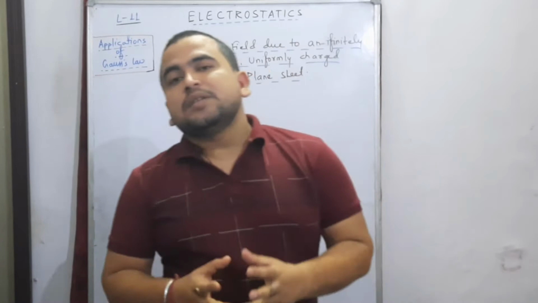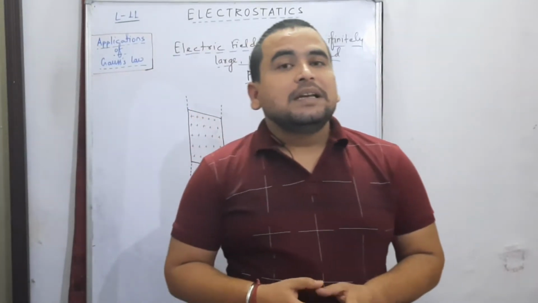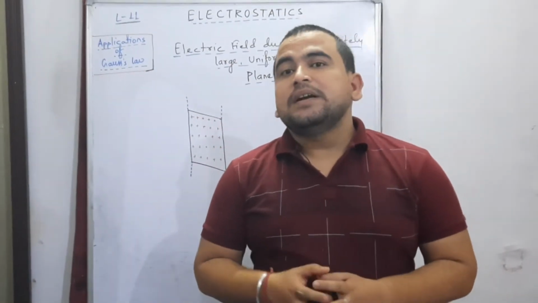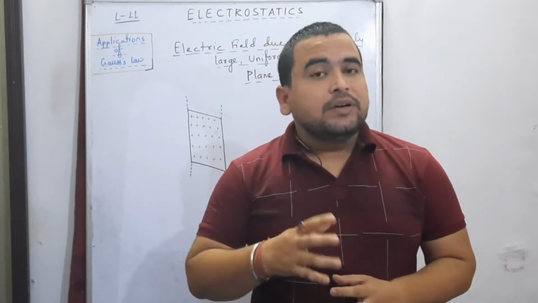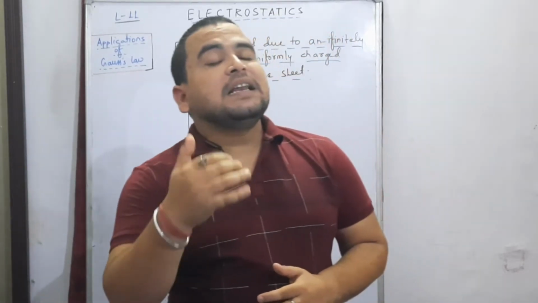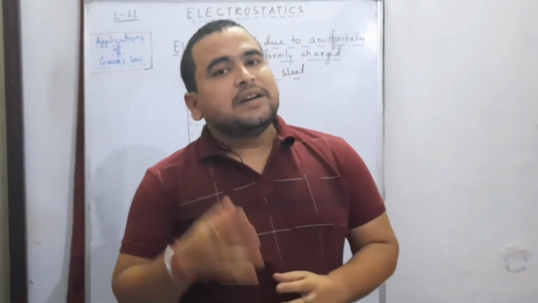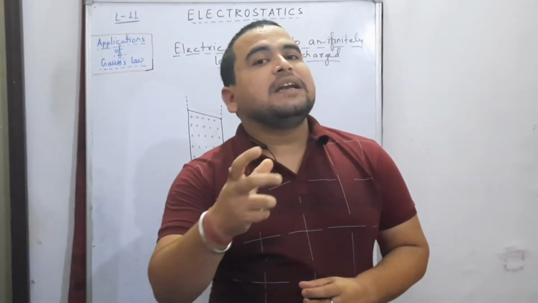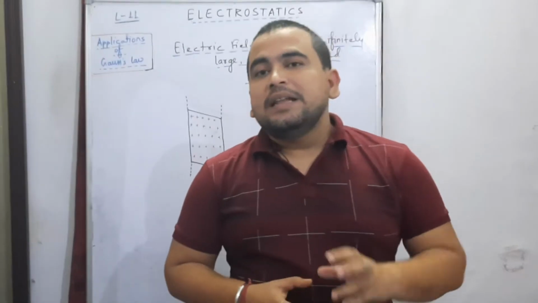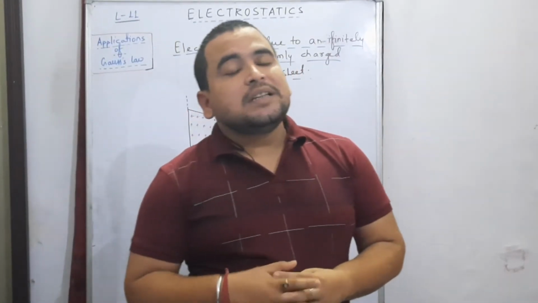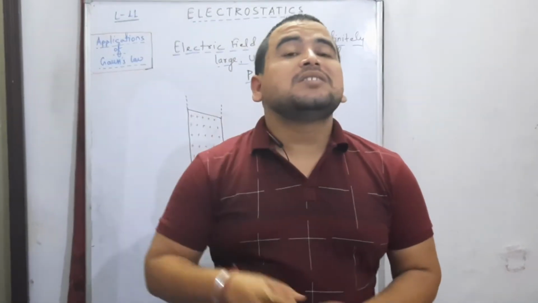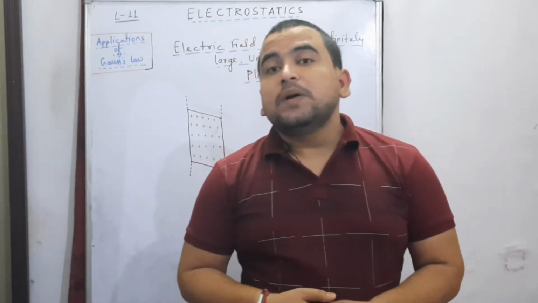My dear students, what we are going to do is find the electric field due to an infinitely large uniformly charged plane sheet. We have already discussed what the term infinitely large means. In the last lecture we studied that if an infinitely long straight wire is there, what does it mean?